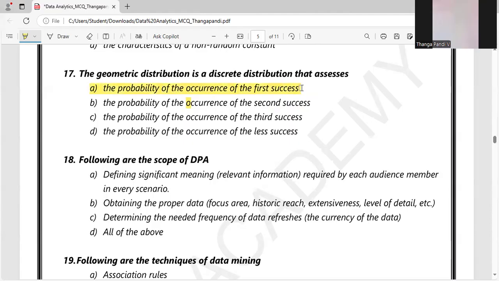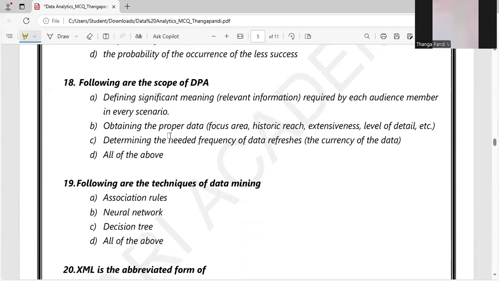While studying the discrete distributions, I told that the geometric distribution is the validation for the probability of the occurrence of the first success. So let's move on to the 18th question.